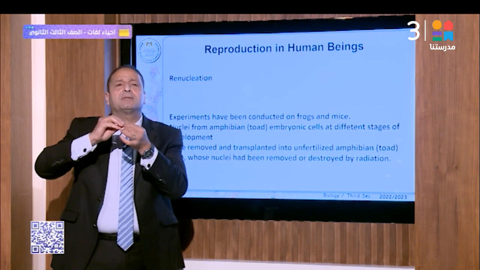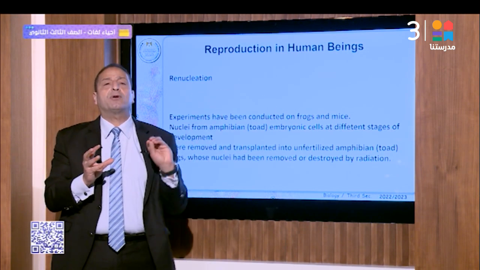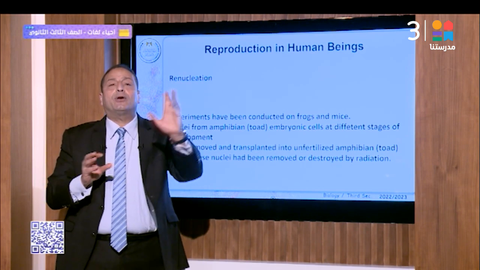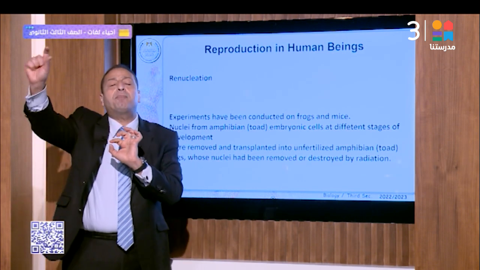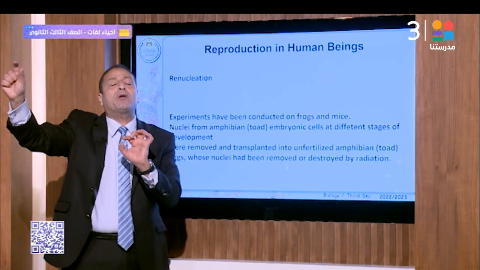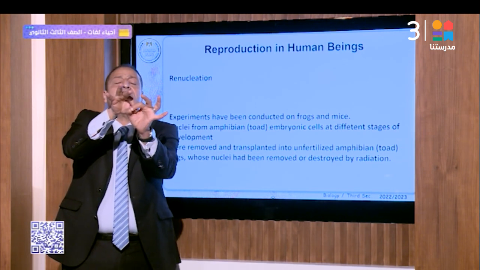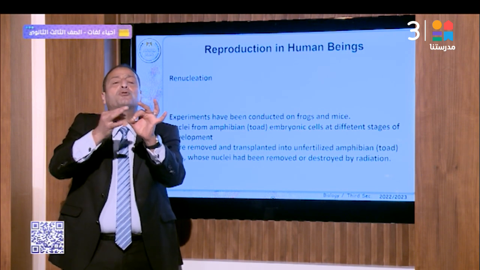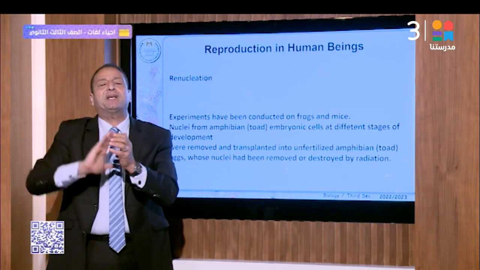Take an ovum from another living organism and expose it to radiation to destroy the nucleus. This ovum becomes empty, without any nucleus. Then they implant the 2N nucleus from the embryonic stage of the other organism into this empty ovum. This cell divides mitotically and produces new individuals identical to the one whose nucleus was implanted.